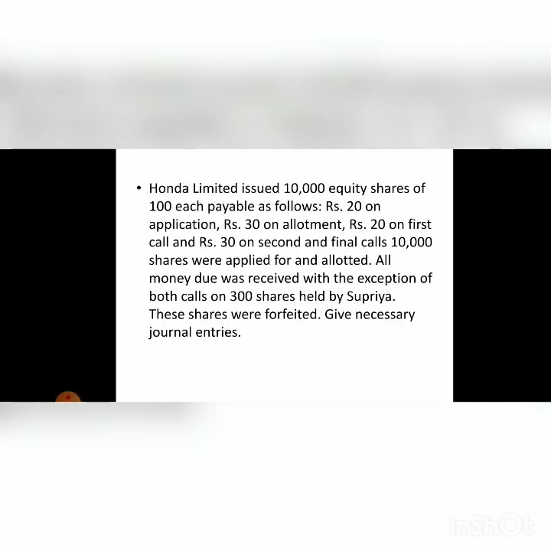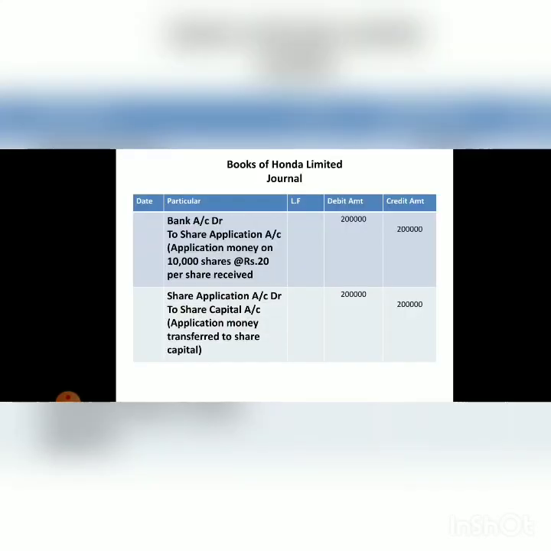These shares were forfeited. Now we have to give the general entries related to the issue. So the first entry in the books of Honda Limited will be of application. The first entry will be bank account debit to share application account, and the amount will be 10,000 into 20. That means 10,000 shares at the rate of rupees 20 per share. So the total amount which we will receive at the time of application will be rupees 2 lakh.